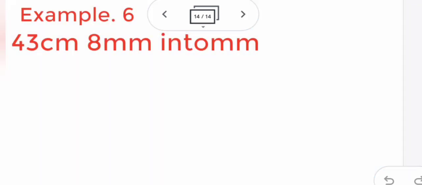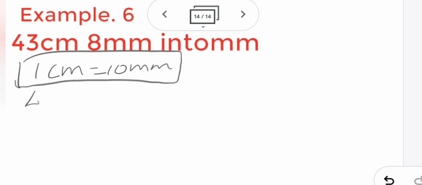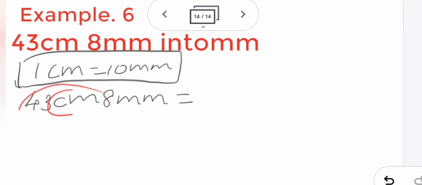Next one, it is given centimeter and millimeter. In example 5 only centimeter was there. Here centimeter and millimeter are both there. How to calculate? First let's write the formula. 1 centimeter equal to 10 millimeter. This is the formula. Now let's write the sum. 43 centimeter 8 millimeter equal to. This 43 is only centimeter, so this one only will multiply by 10. But this 8 millimeter is already in millimeter, so you will not multiply it. Only multiply the centimeter.